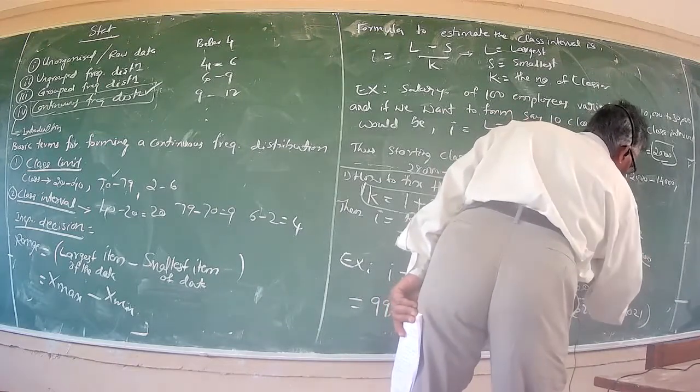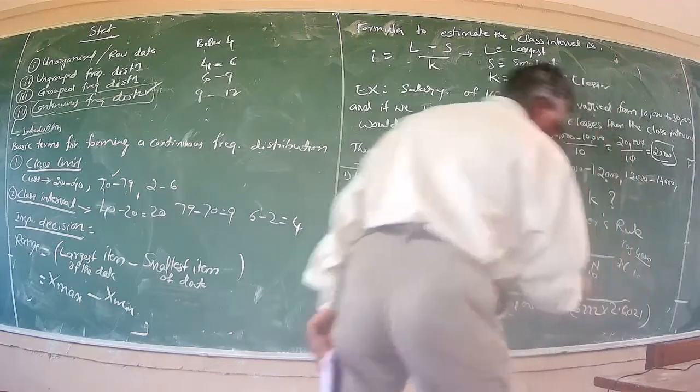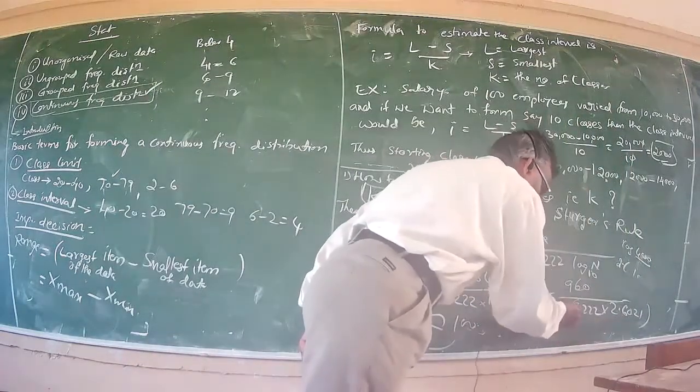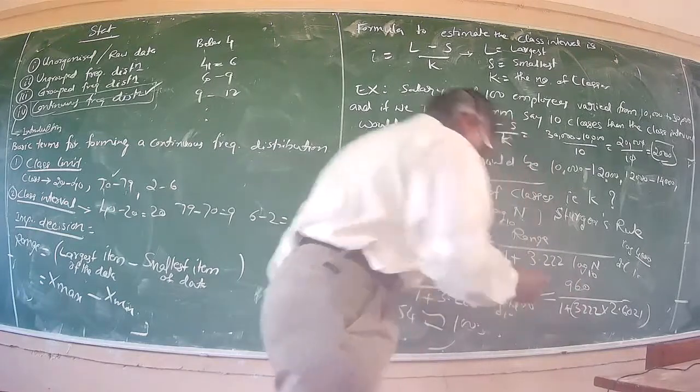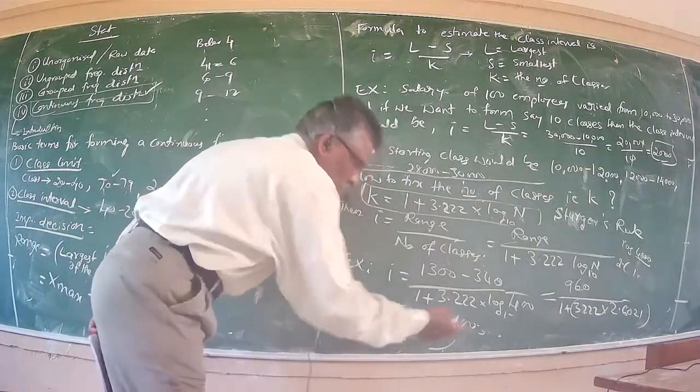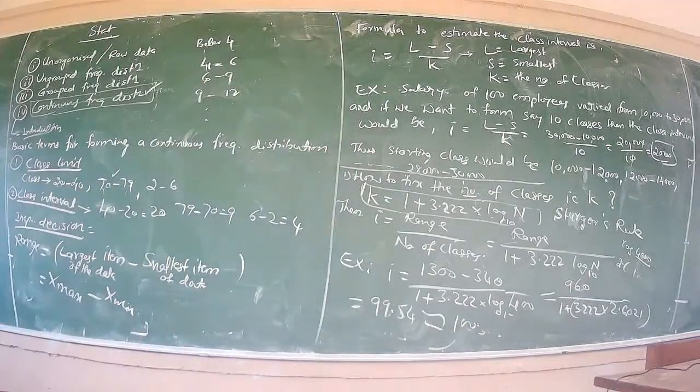The characteristic part is 2, and the table value gives 2.6021. Multiply these two, then add 1 and take the ratio. This would be 99.54, which is nearly equal to 100.